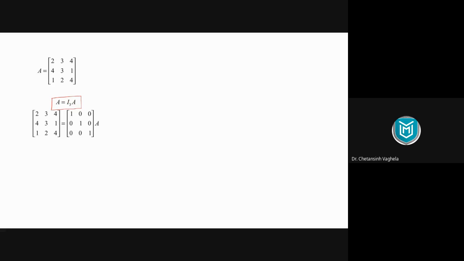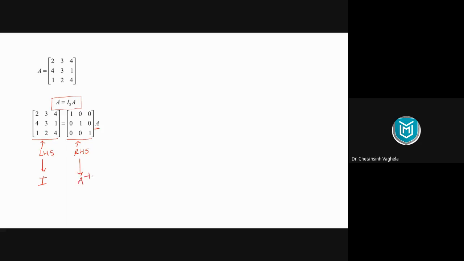So on the left hand side you write your original matrix A, on the right hand side you write your identity matrix I. This A will keep as it is. Now whatever row operations we perform on the left hand side, the same row operations we will perform here on the right hand side on the identity matrix. तो उससे क्या होगा, this matrix will gradually convert into the identity matrix. ये I में convert हो जाएगा and this matrix will convert to A inverse.